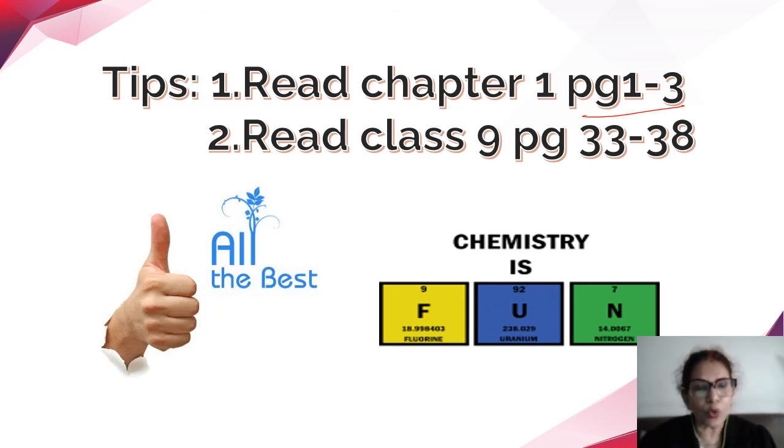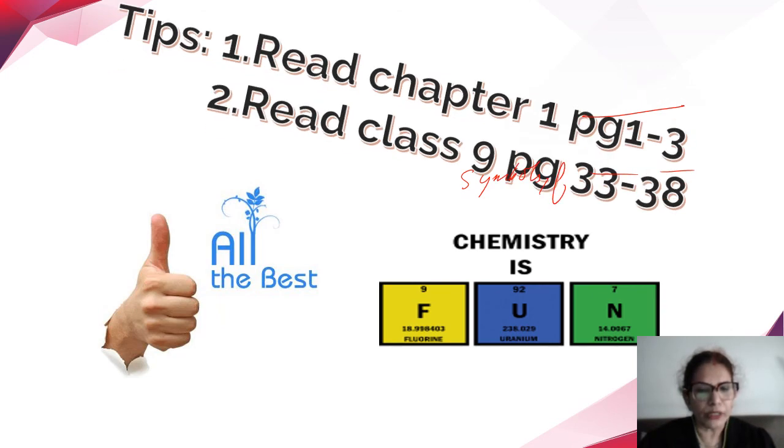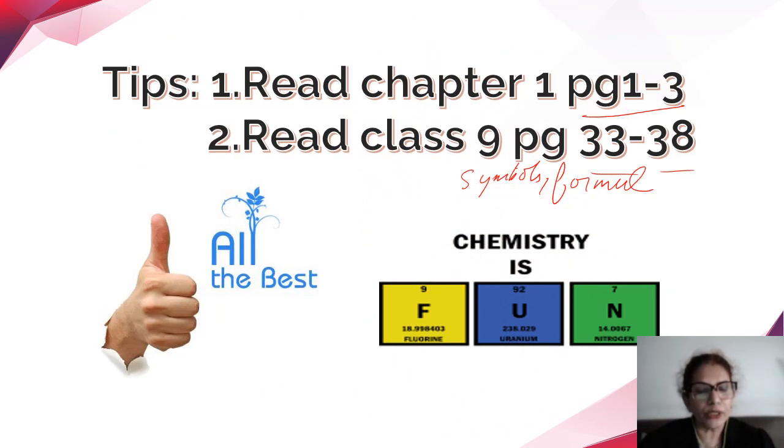Secondly, also go and read your grade 9, pages 32 to 33 to 38, which is atoms and molecules. You have all about these symbols and formulae. Why I'm asking you to do that is you will come across writing the formulae a number of times. When word equations are given, you have to write the symbols or the formulae.